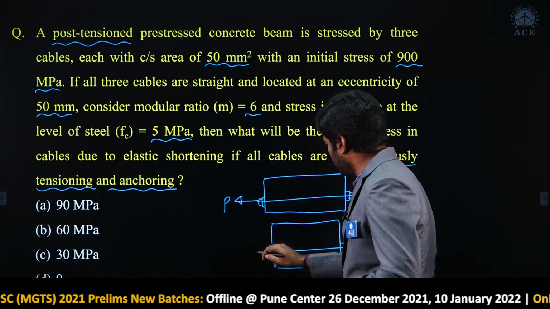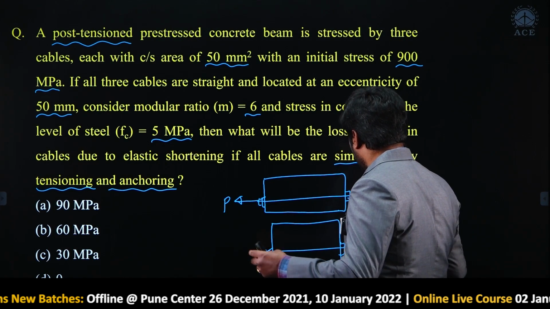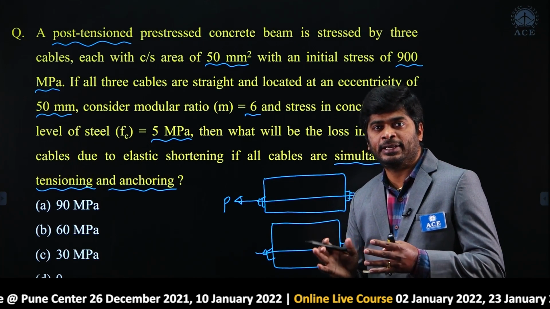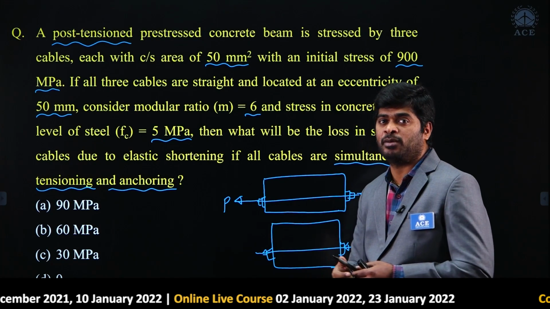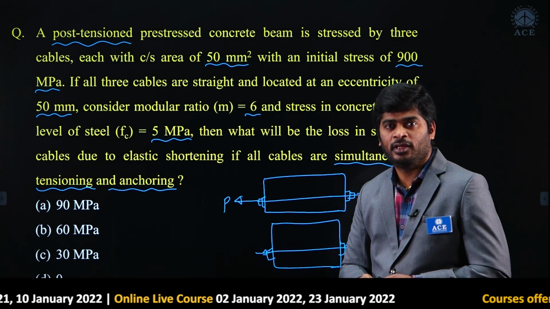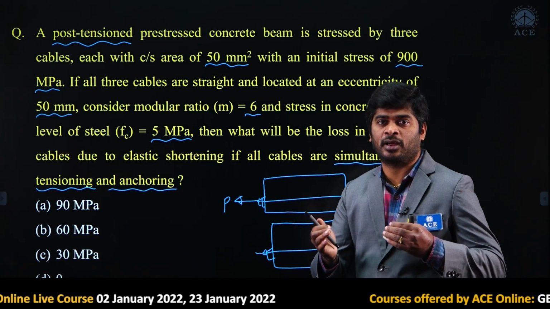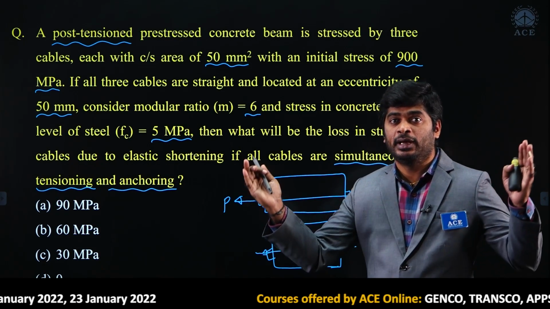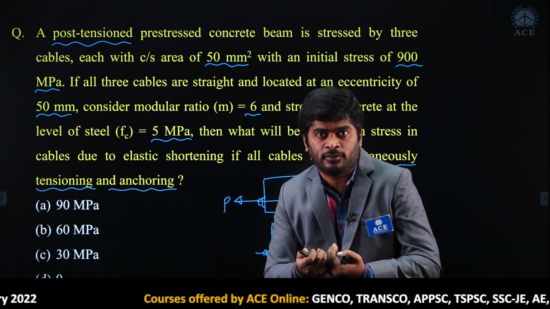Then cut the tendon, and the force will be acting on the anchorages. How much force is acting? Let us say P. Already for that force, deformation is completed in concrete. Now there is no chance of deforming the concrete under this force. For a force P, deformation is completed during the tensioning stage itself.